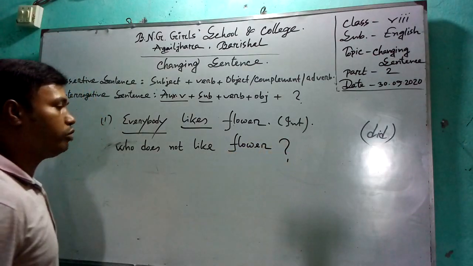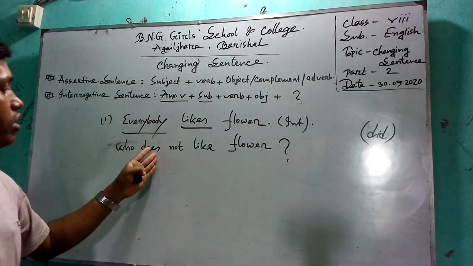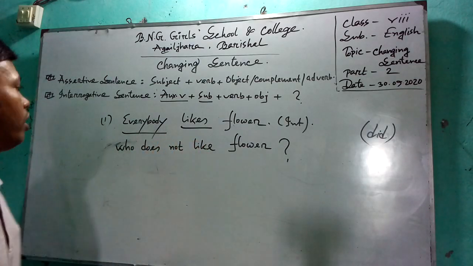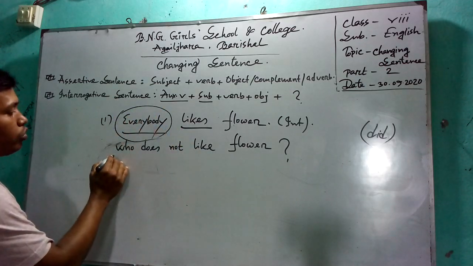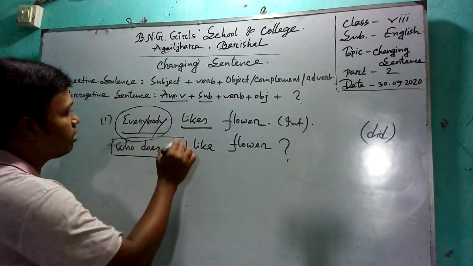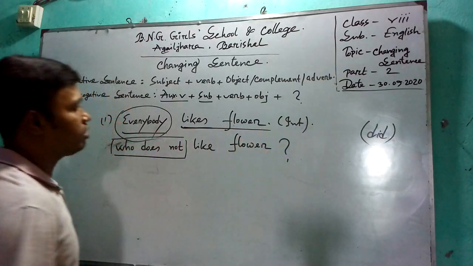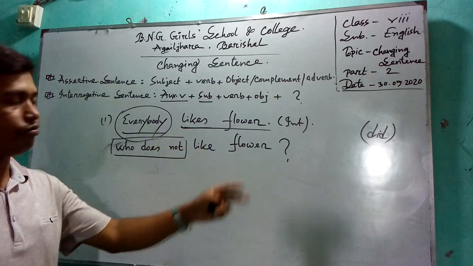At the end of the question you have to use the note of interrogation. Instead of everybody, you have to use "who does not", then the rest part of the sentence, that is like and flower.